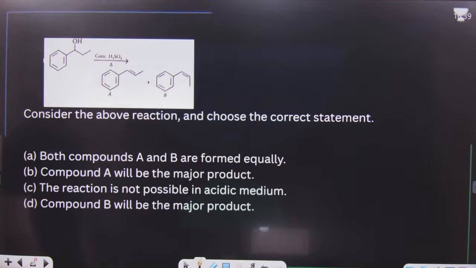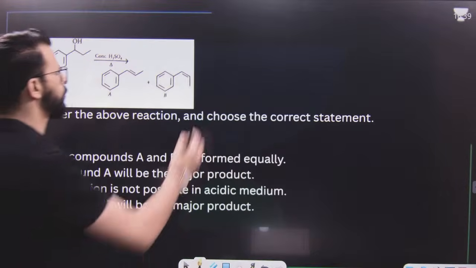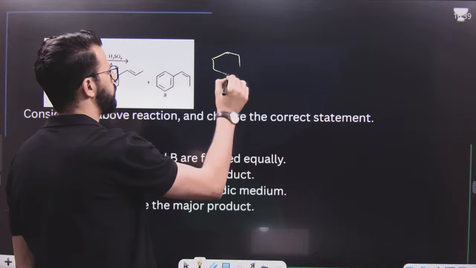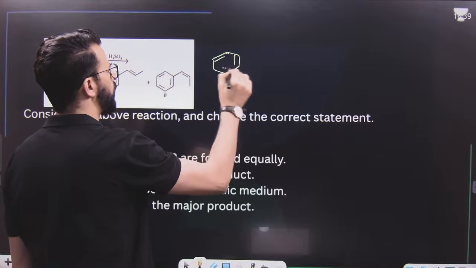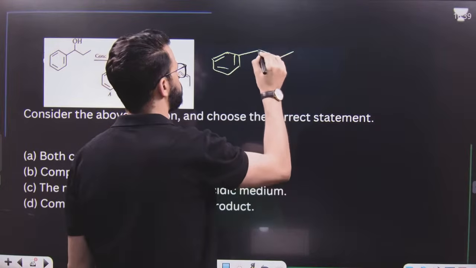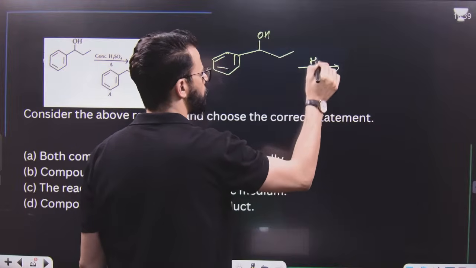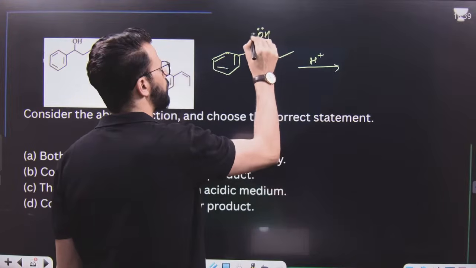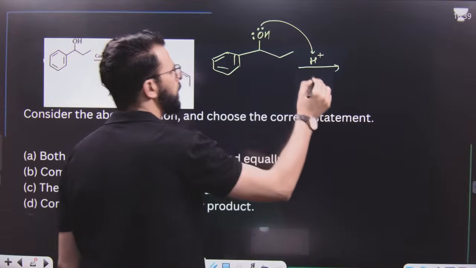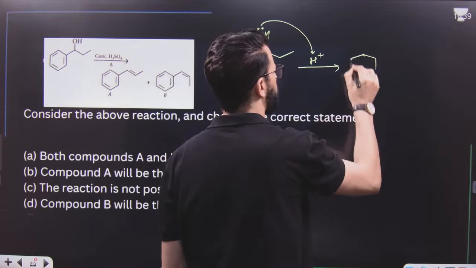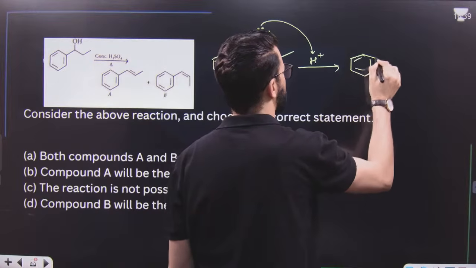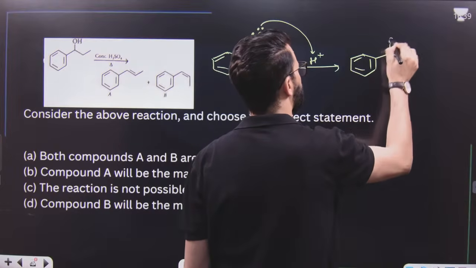After that, another question is this one. Another question says, if you have a structure like this, an alcohol, on treatment with concentrated H2SO4, that means a protonic acid, what will happen? It will first result in the formation of protonated alcohol.